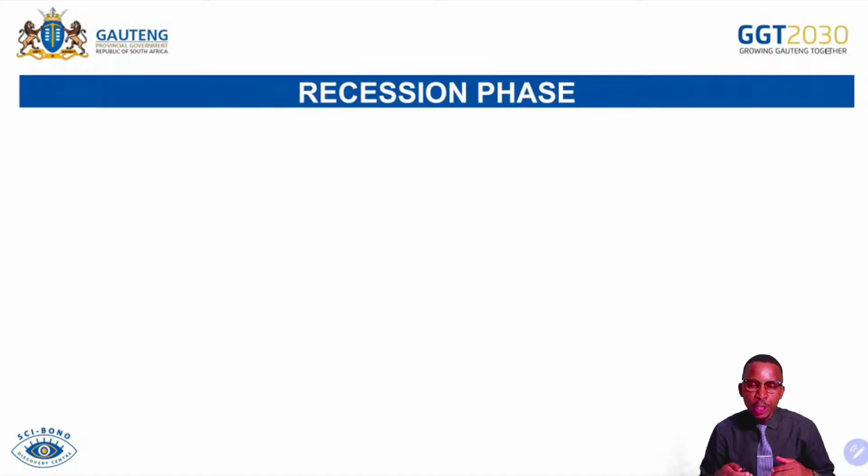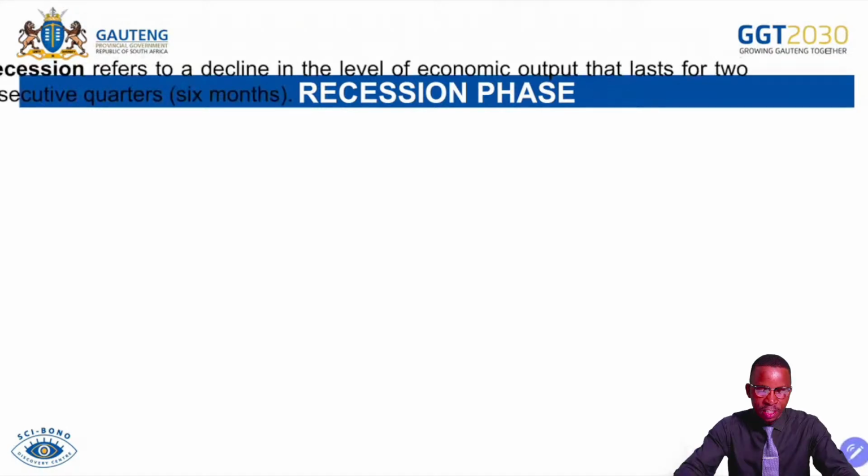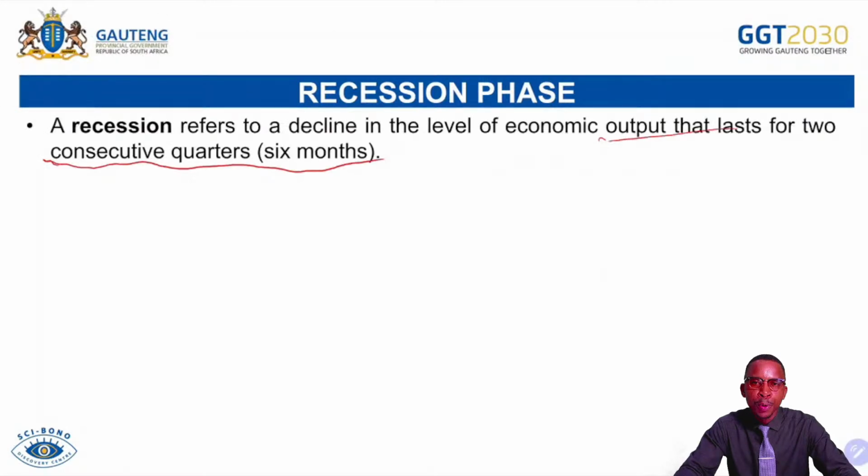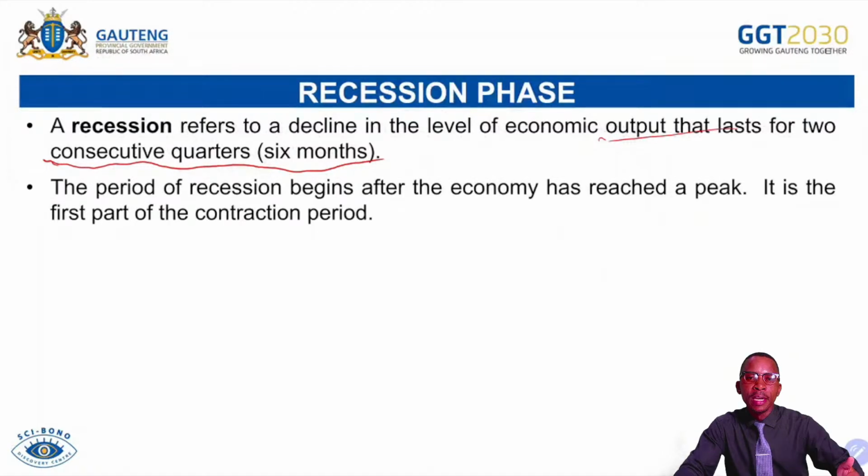Now, you need to know what happens under recession based on economic activities. So that's our definition. A recession refers to the decline in the level of economic output that lasts for 2 consecutive quarters or the period of 6 months. You need to know from today that if we talk about a quarter, we talk about the period of 3 months. So if it's 2 consecutive quarters, we mean the economy has declined for 6 months consistently. So the period of recession begins after the economy has reached peak. It is the first part of the contraction period. Once we move from peak, the economy starts to go down. Once it declines for the period of 6 months consecutively, we can say the economy is at recession.